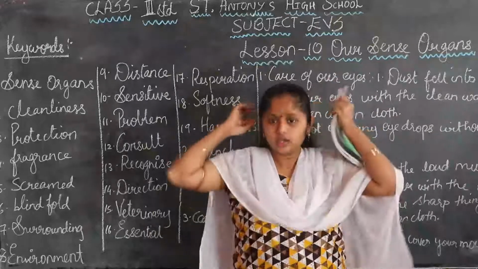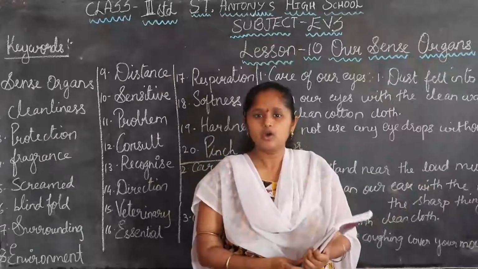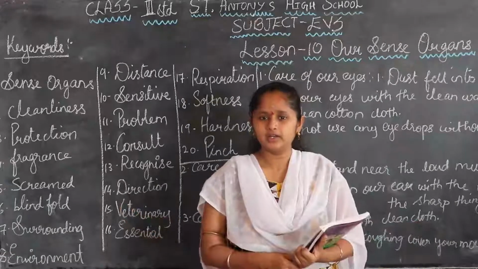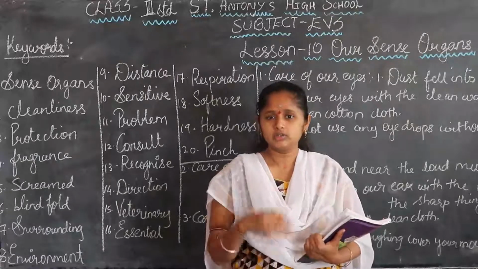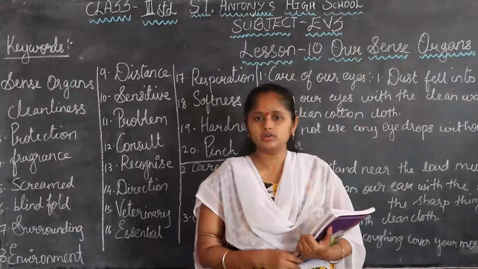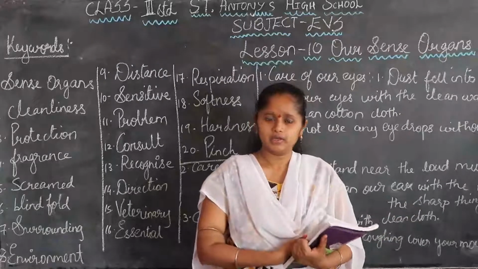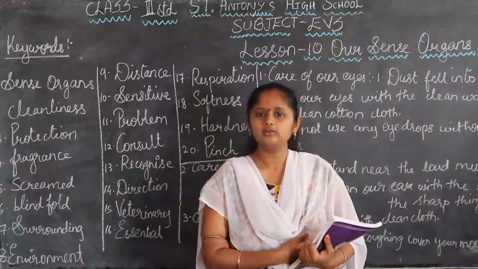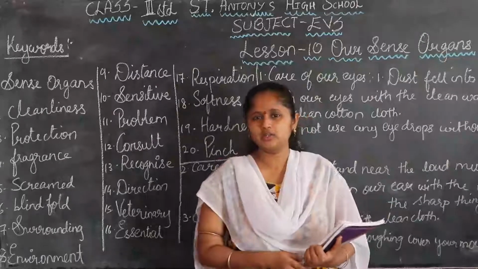We tie our friend's eyes with the help of a kerchief or some cloth. So we have to find where our friend is. Here Chitra can't see, so she can't search for her friend. Why was she screaming? Because her eyes were tied with the cloth. They were playing the blindfolded game, so she can't see, and she started screaming, "Oh, I can't see anything."